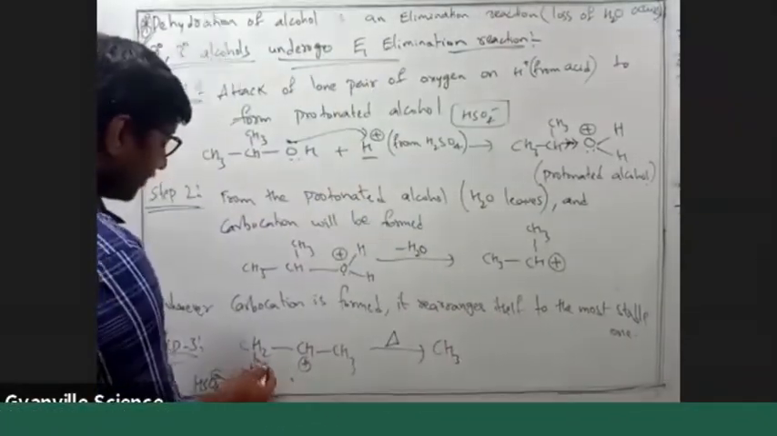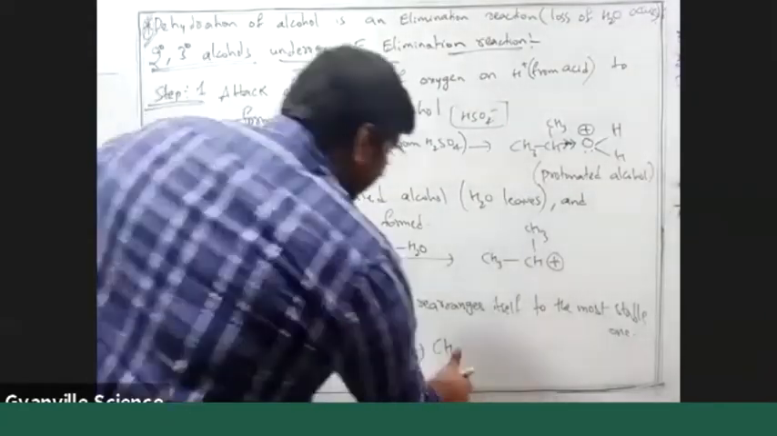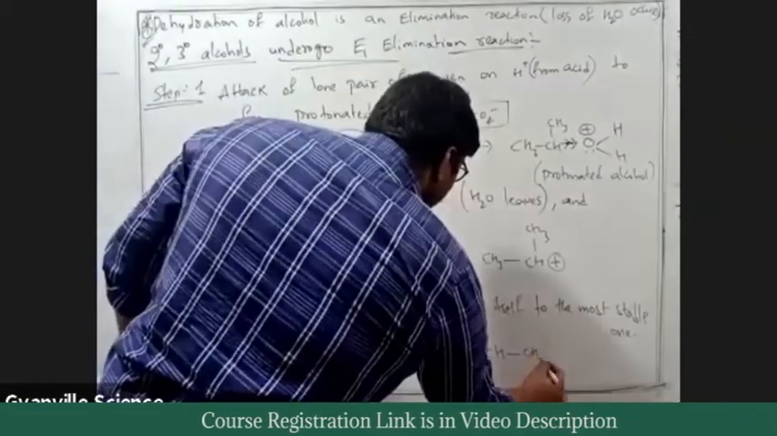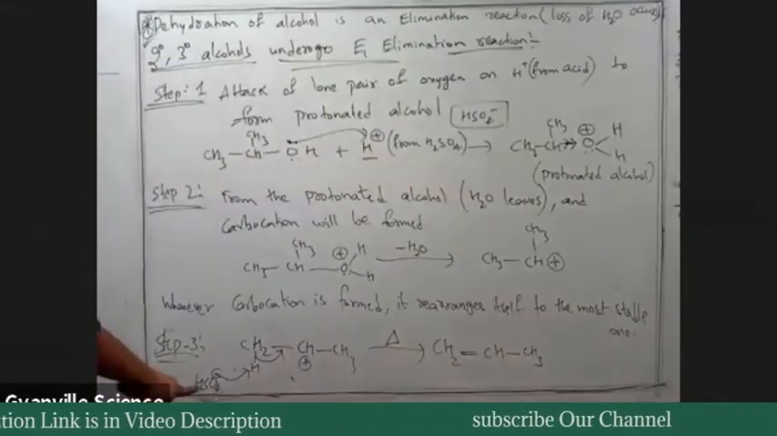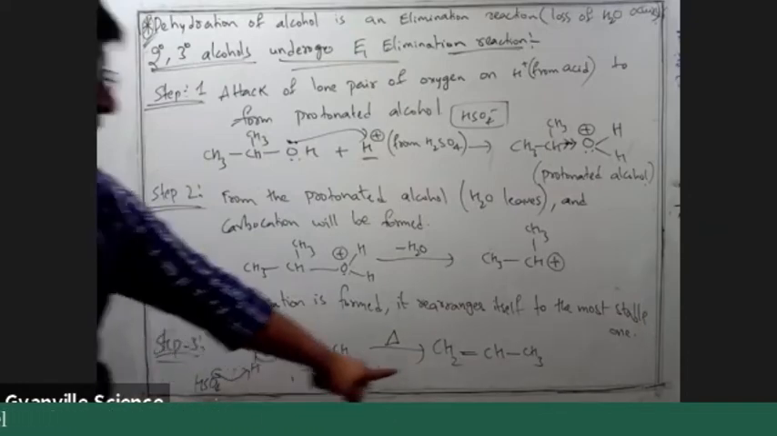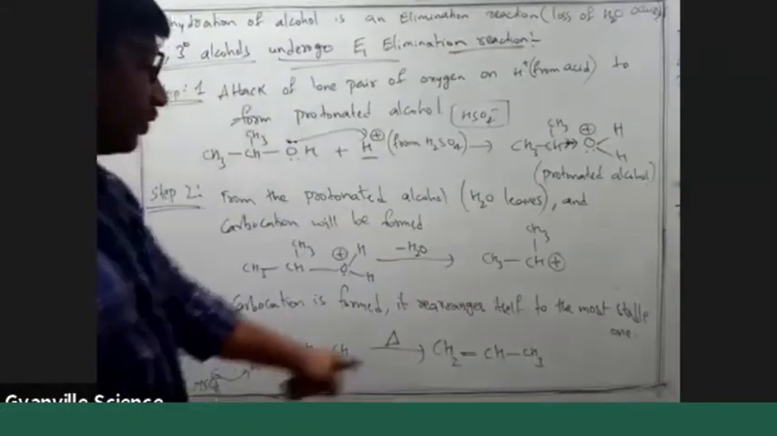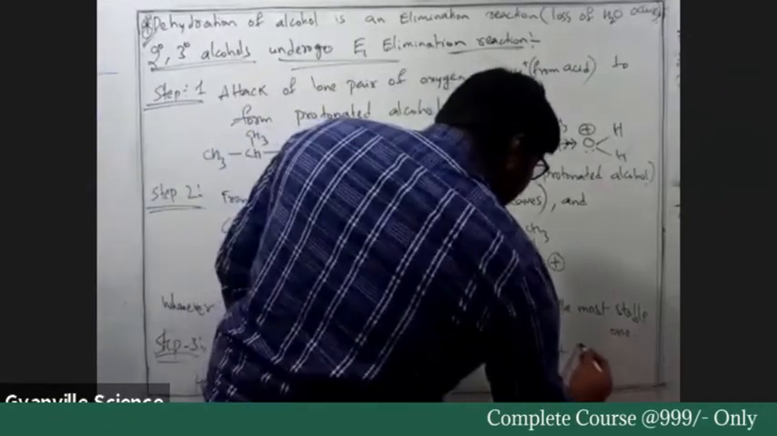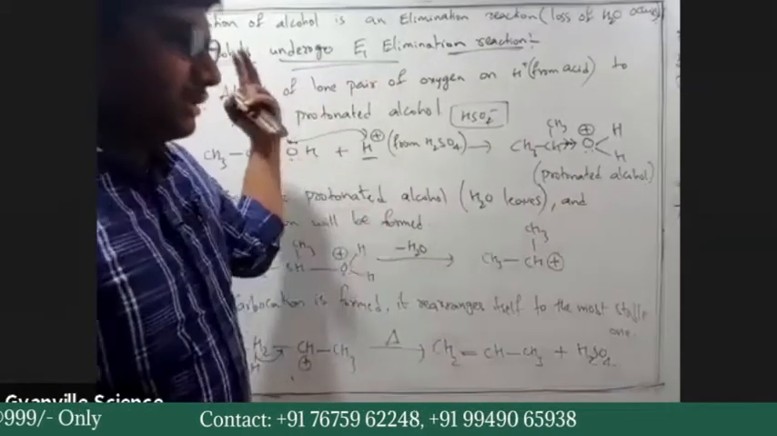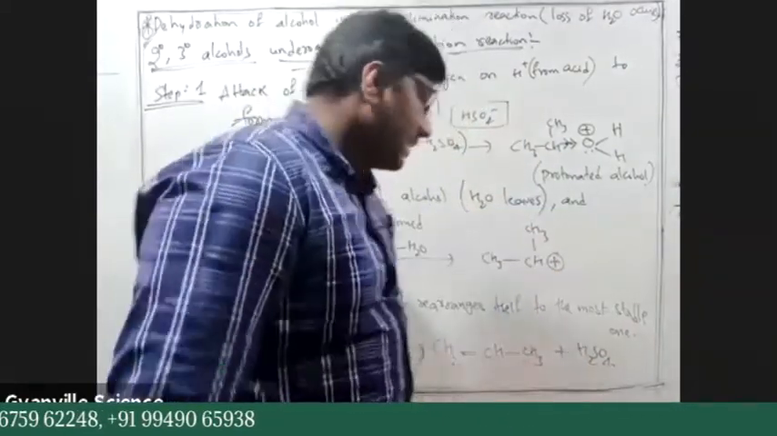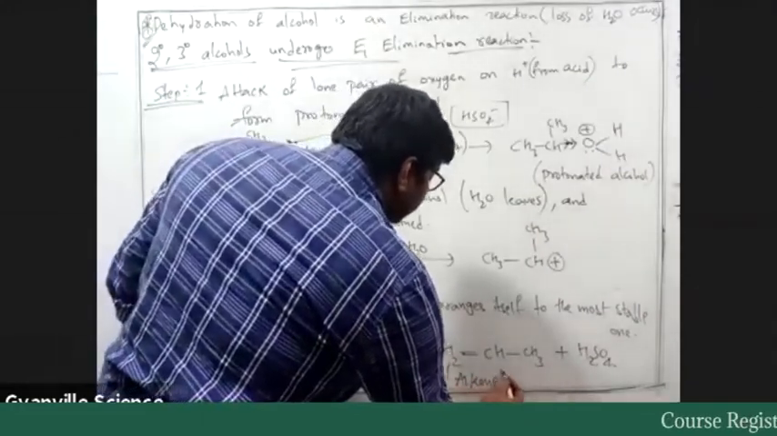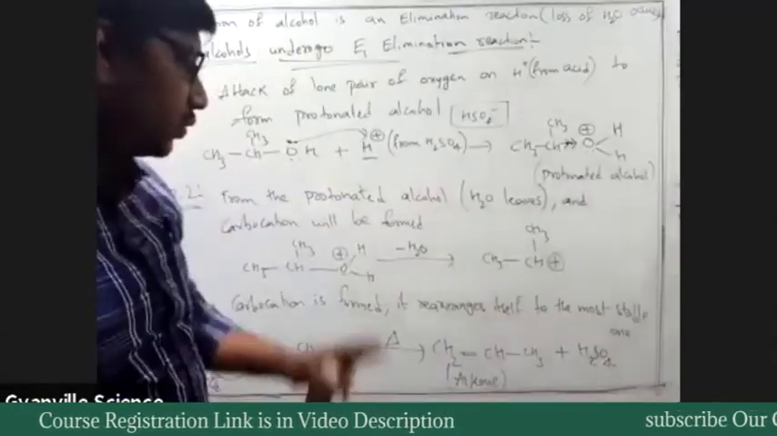As it picks up, this bond comes: CH2 double bond CH, CH3. Yes or no? HSO4 minus picks up the hydrogen, so the C=C bond comes in and the positive charge is neutralized. Whatever H2SO4 we had taken initially will be regenerated in the final step. So this is our alkene.